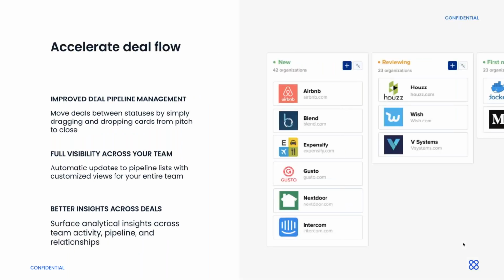We're going to help you accelerate your deal flow. So improved deal pipeline management, move deals between statuses really easily. We have the ability to view in list view or in a card style, so you can move and drag and drop those deals as they go through your funnel. Full visibility across the team, automatic updates to your pipeline. No longer are people asking where a deal is in the process. Everyone can see that. And because everyone can see that and all that data is consolidated there, you're going to be able to surface analytical insights across the team.